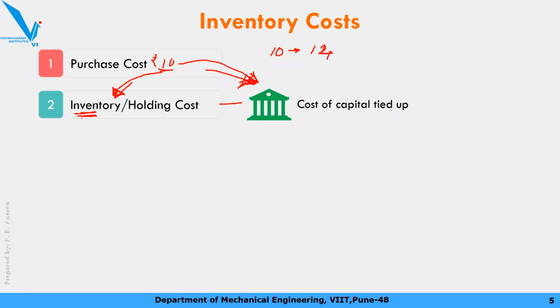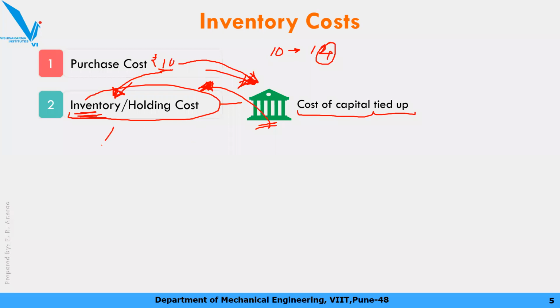So इन्वेंट्री में रखोगे तो क्या हो रहा है, ये आपका 4 रुपए का नुकसान होने वाला है, right? So you have to calculate the cost of capital you tied up due to the inventory, or other way around, to purchase this item, actually you borrowed money from the bank, and now the bank is charging some interest on that amount.